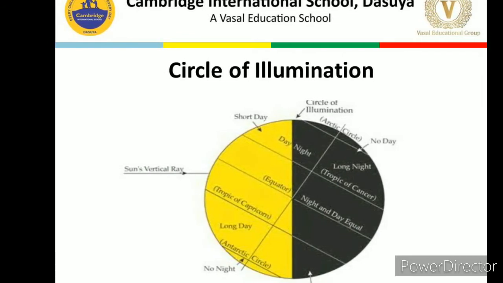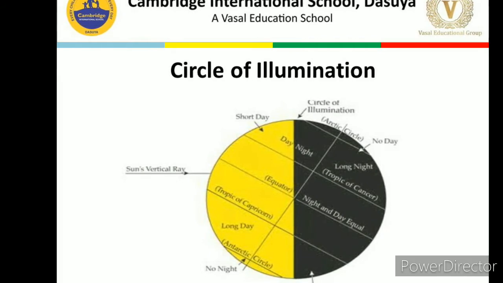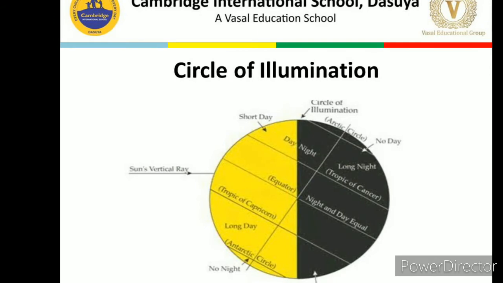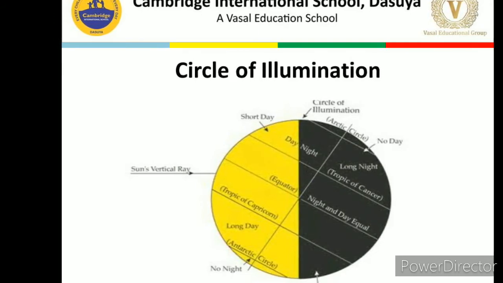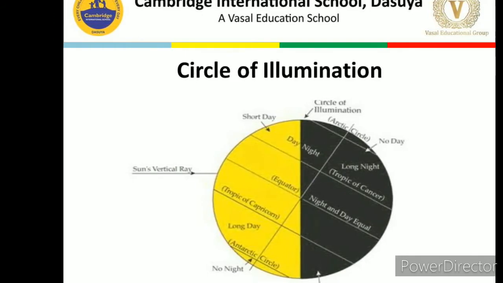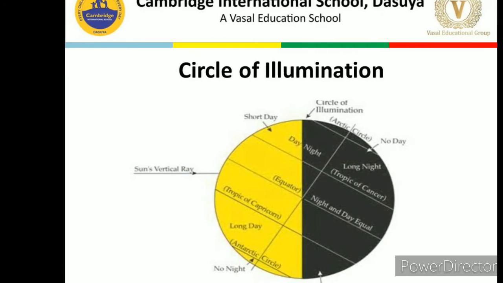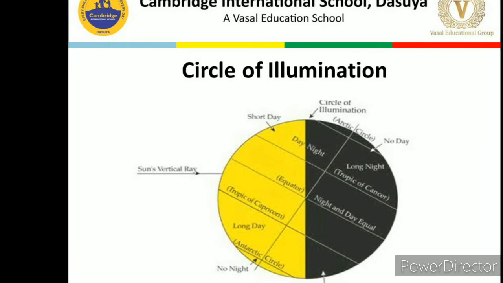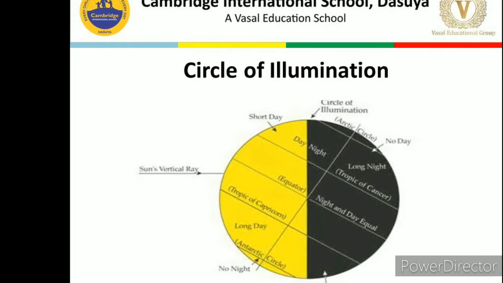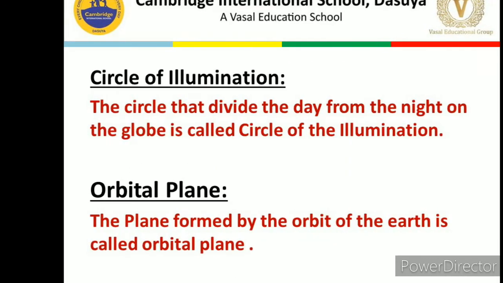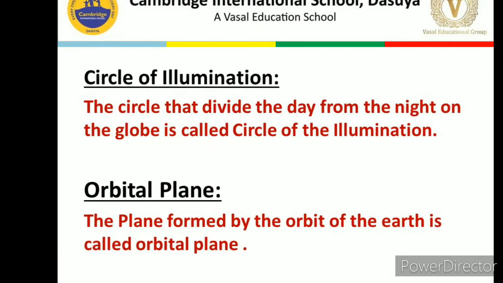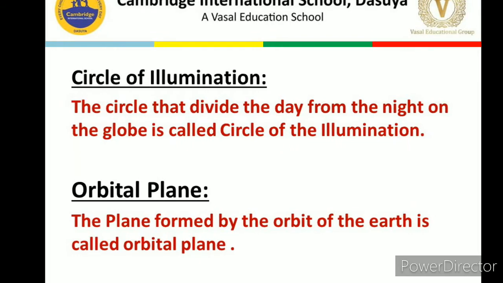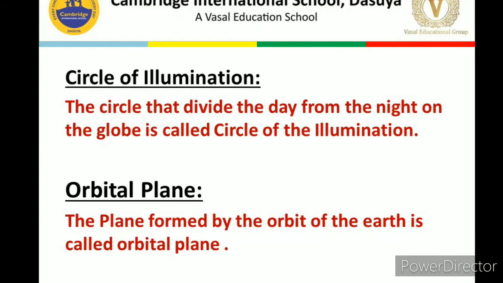Now let's discuss the definition. The circle that divides the day from the night on the globe is called the circle of illumination. Okay, because here we are able to see only one line, but if we see the whole globe, then it is a circle. So we are calling it a circle of illumination. Okay, I hope this is clear. Let me repeat: the circle that divides the day from the night on the globe is called the circle of illumination. Second one is orbital plane.